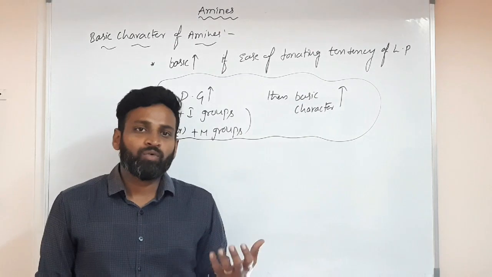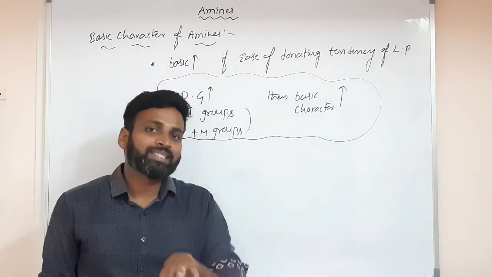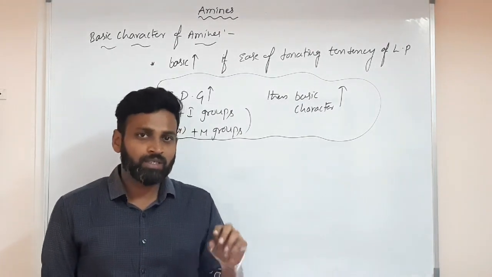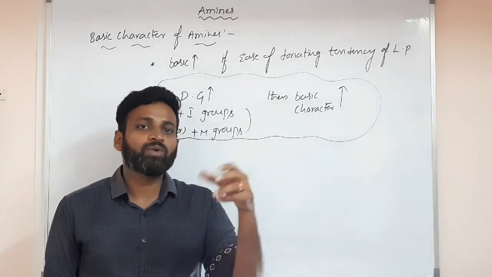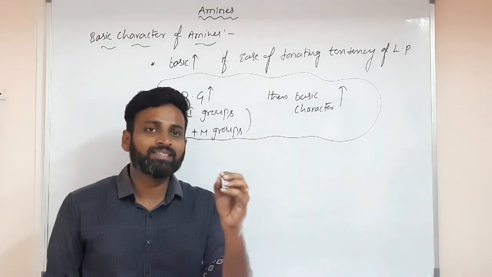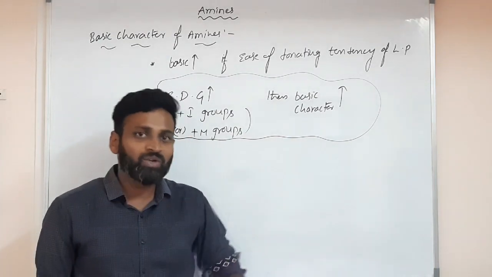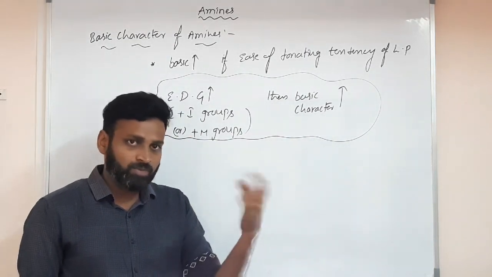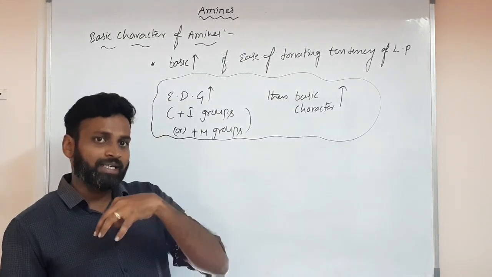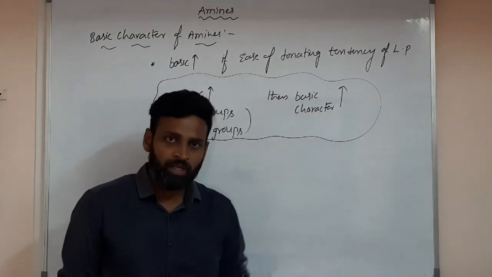Acidic character is more when minus I groups or minus M groups are more, because acids are not donating a lone pair; they are donating H plus. So electron withdrawal is required, so electrons must be donated by the carboxylate ion and H plus must go.